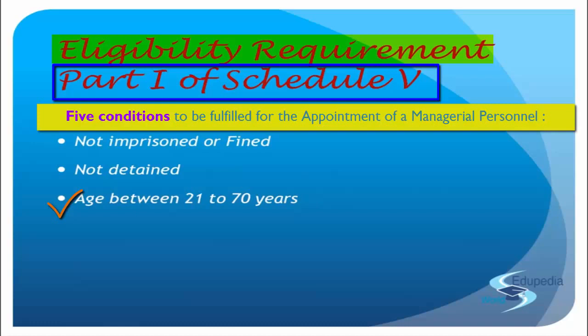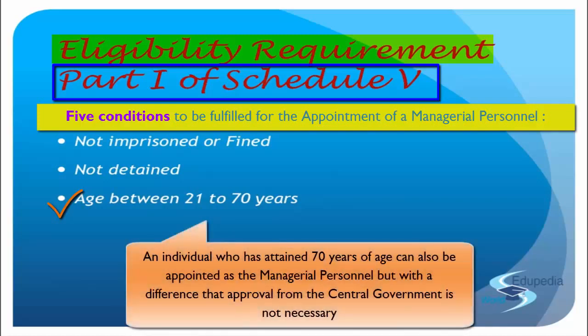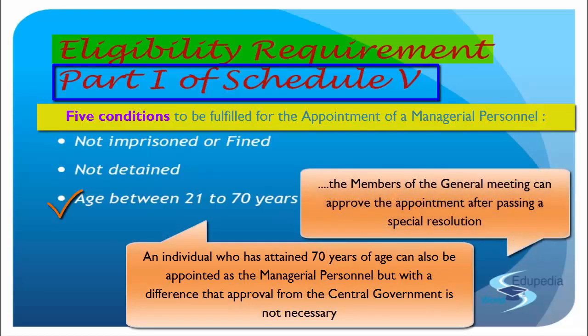Next, the age between 21 to 70, it is again the same thing. Even schedule 5 says that your age has to be somewhere between 21 and 70. But a person who has already attained the age of 70 years may also be appointed as a managerial person, and for this you don't need a central government approval. If the members in the general meeting pass a special resolution, you can be appointed even after the age of 70. They just have to justify why they want to take up a person who has already attained the age of 70.